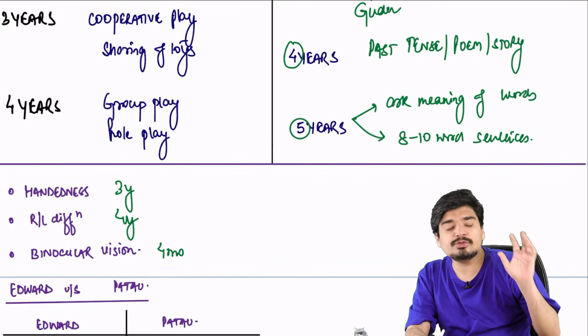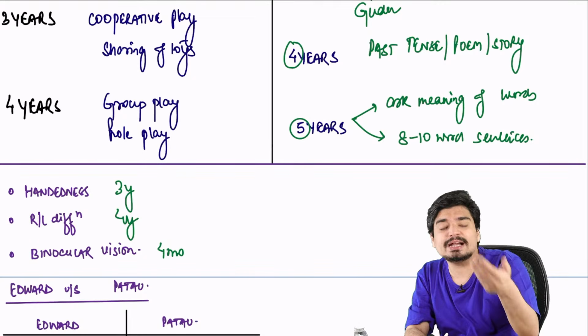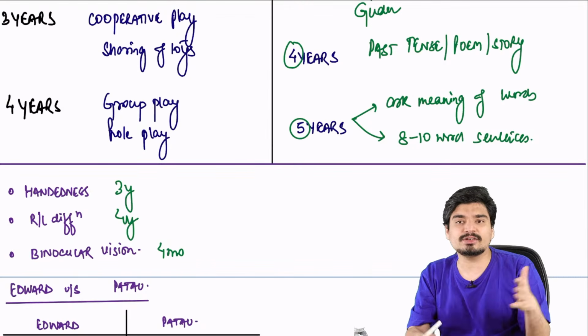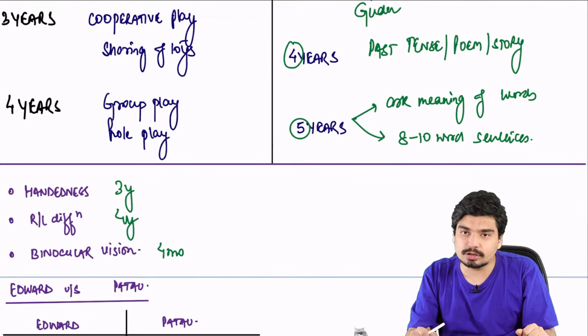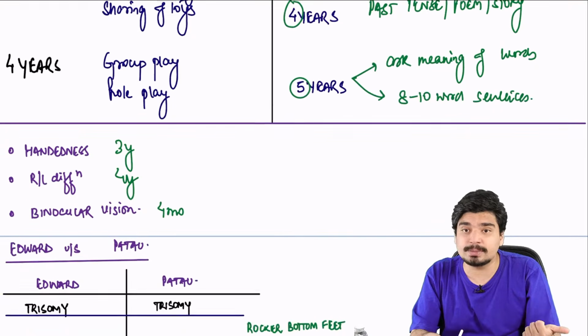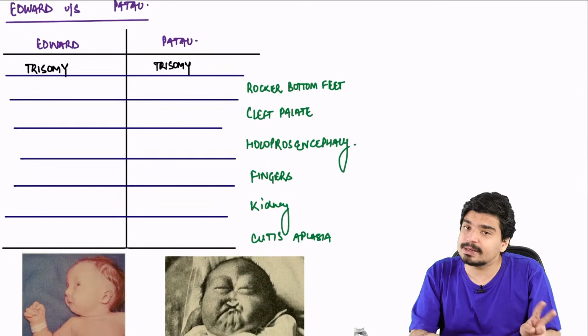So we're done with milestones. Now we move to genetics, some important genetic disorders. Most of the time the questions will ask you to identify the genetic disorders. So I've discussed this in such a way that you're able to differentiate between two genetic disorders in which you guys get confused. The first and most important one is Edward and Patau. Everyone understands Down syndrome, so I'm not going to go into Down syndrome, but Edward and Patau, people get confused.